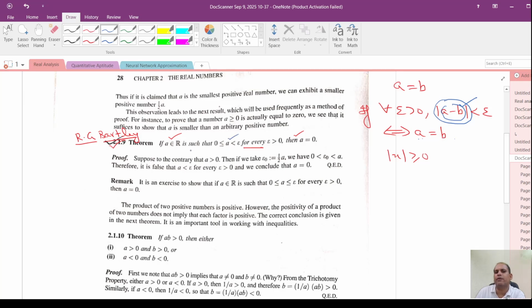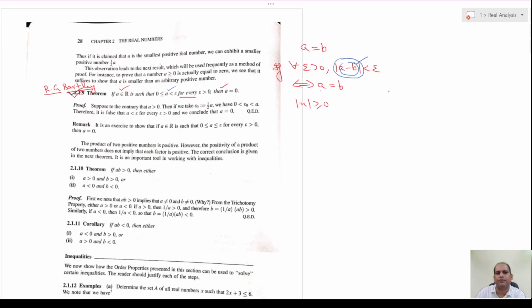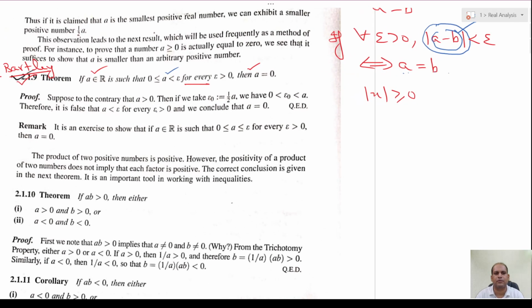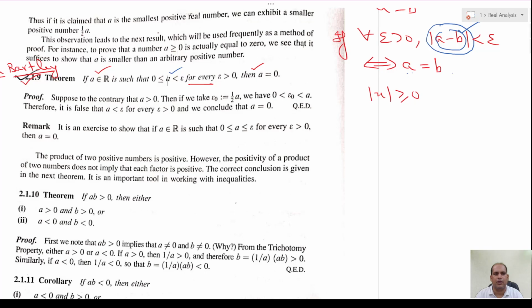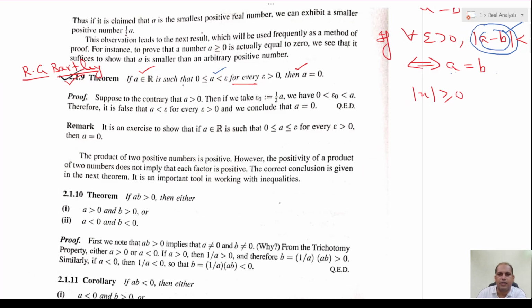Or one can do it with the method of contradiction, which is mentioned here. Suppose A belongs to R is such that 0 is less than or equal to A is less than epsilon for every epsilon greater than 0. A has to be less than every positive epsilon, then A is equal to 0. If we are able to discard that A greater than 0 is possible, then here we have two choices: either A is greater than 0 or A is equal to 0. So, we need to discard this one.